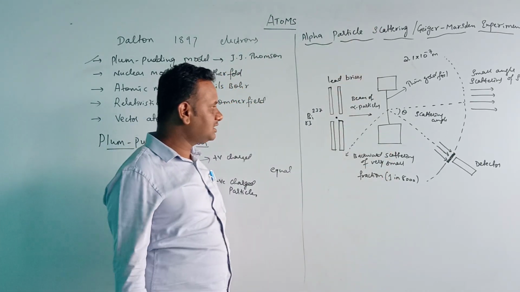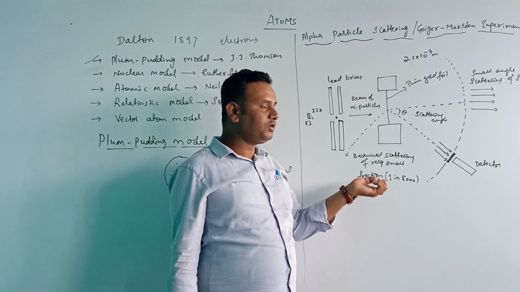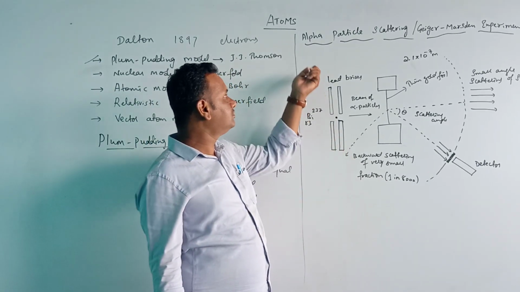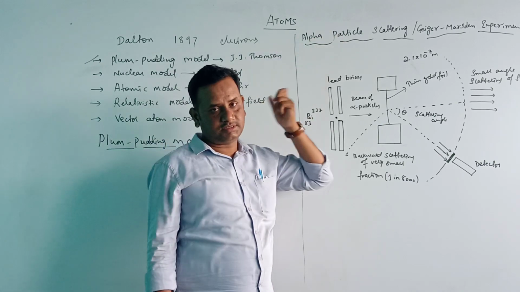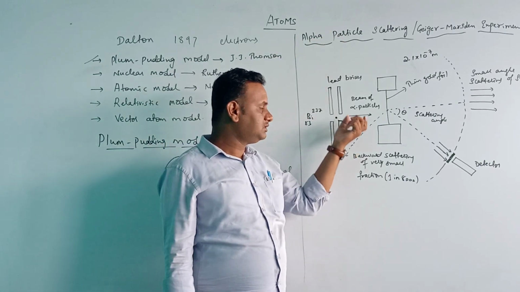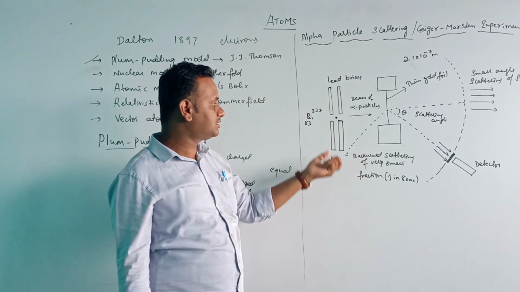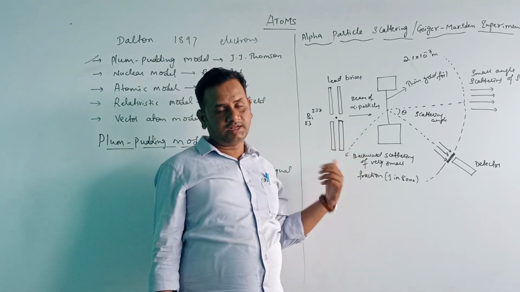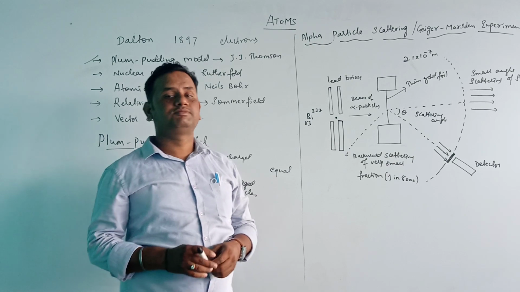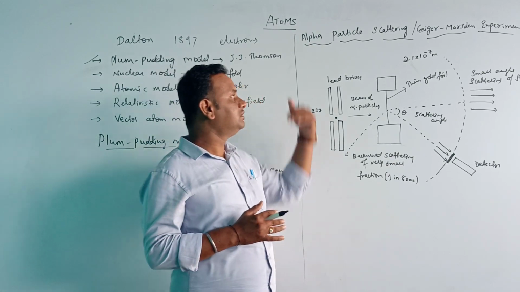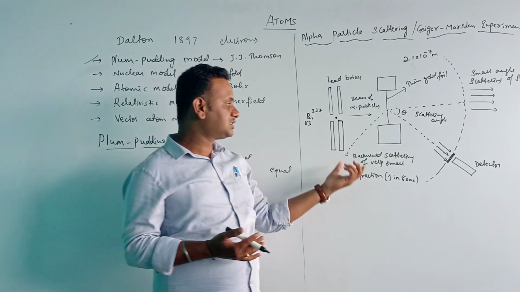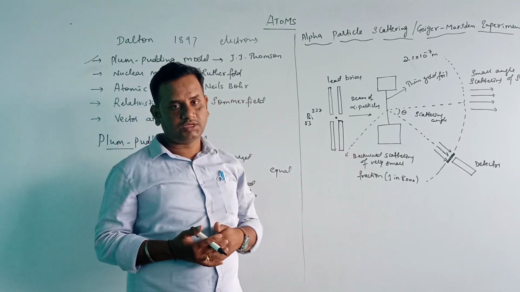In the next class we will discuss the experimental observations of the alpha particle experiment. We have discussed the construction of the Geiger-Marsden experiment. In the next class we will discuss what we observed from this experiment. Thank you.